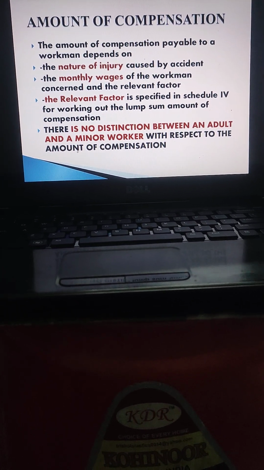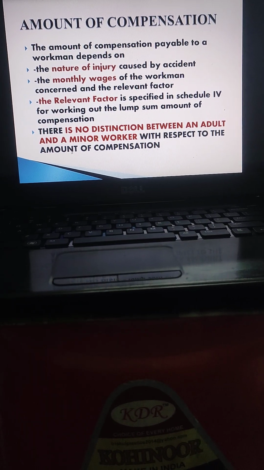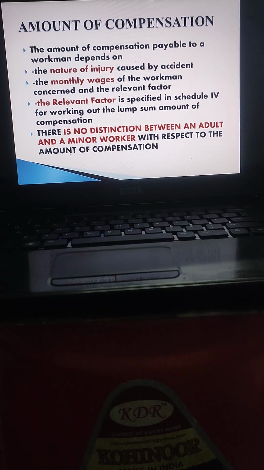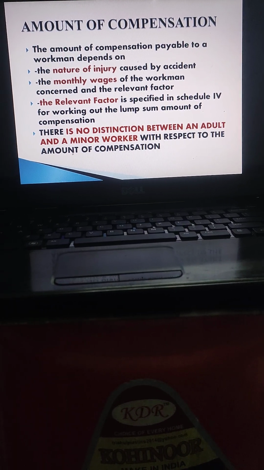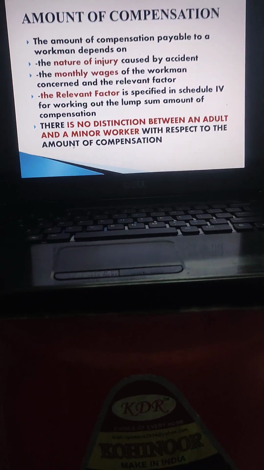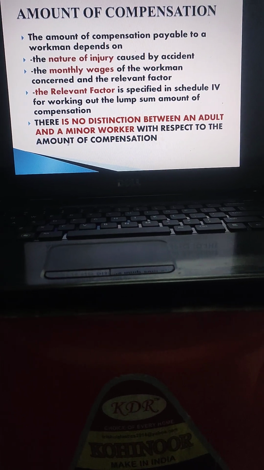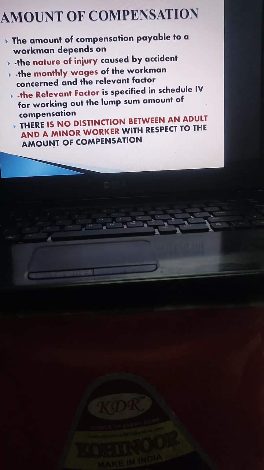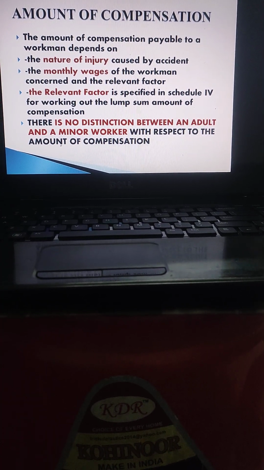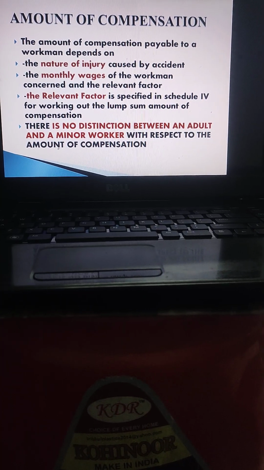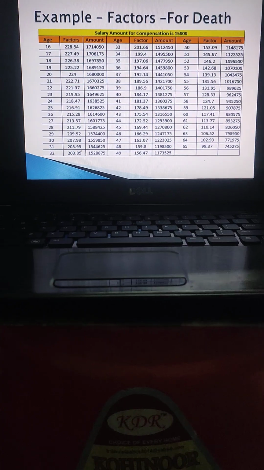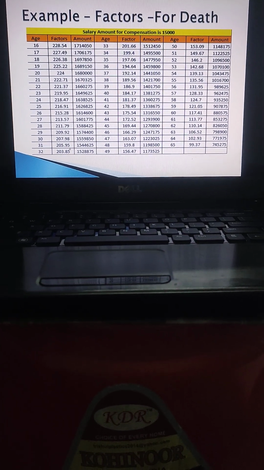Now, how the amount of compensation is worked out, that is important, because the amount of compensation payable to the workman depends on the nature of injury caused by accident, monthly wages of the workman concerned and the relevant factor. And the relevant factor is specified in Schedule 4 for working out the lump sum amount of compensation. The important thing is there is no distinction between an adult and a minor worker with respect to the amount of compensation. This is the relevant factor chart.